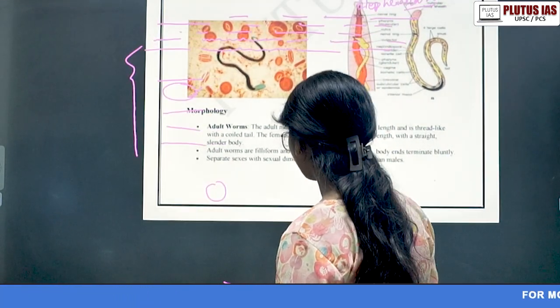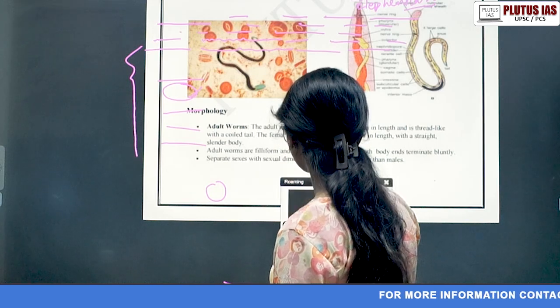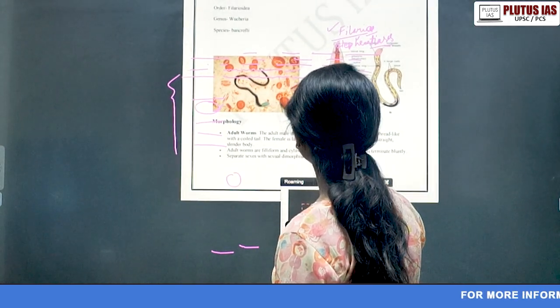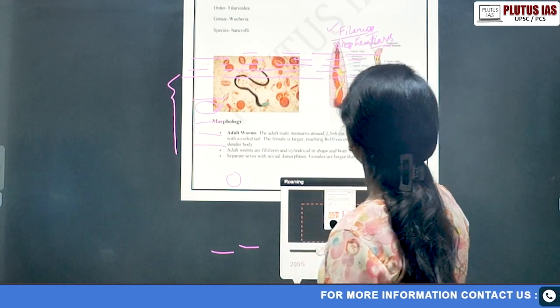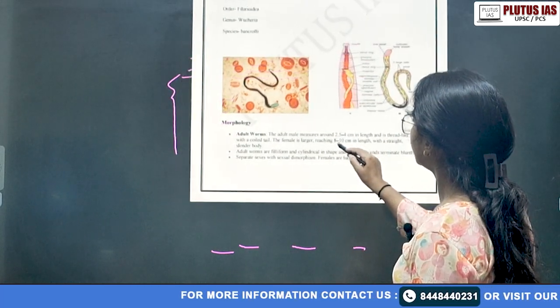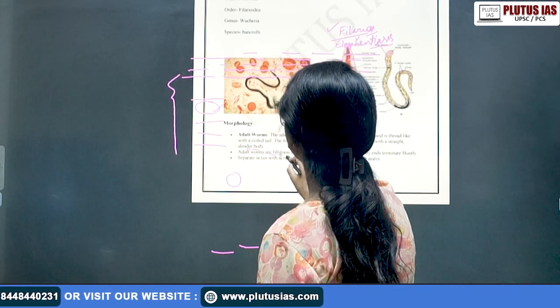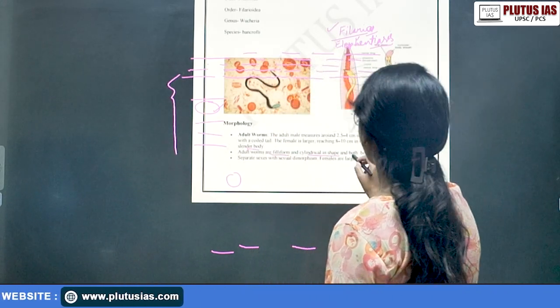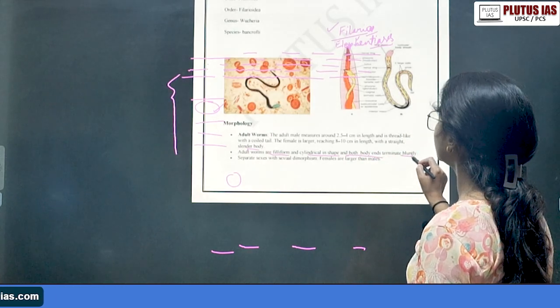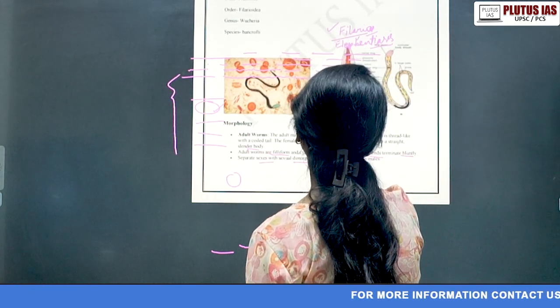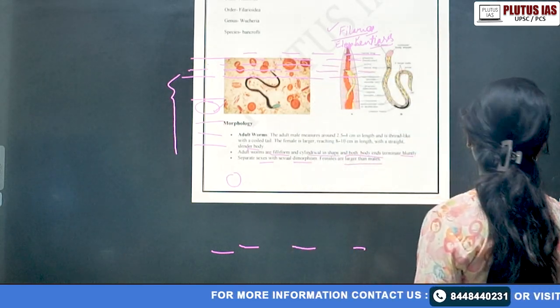So that means what you can write from here is that the female is larger, which means they show sexual dimorphism. They show sexual dimorphism, reaching 8 to 10 centimeter in length, with a straight slender body. Adult forms are filiform and cylindrical in shape, and both body ends terminate bluntly. Separate sexes with sexual dimorphism, and females are larger than males for sure.